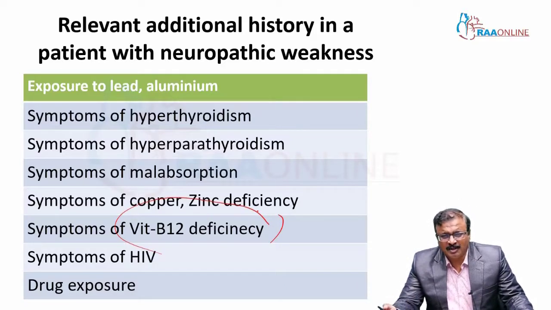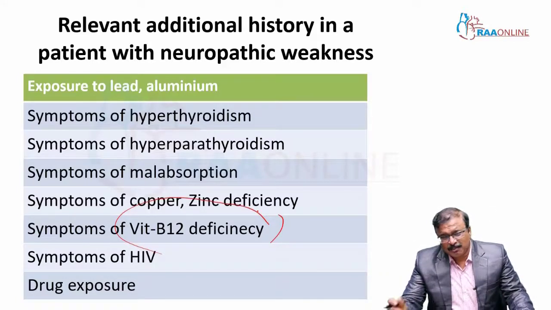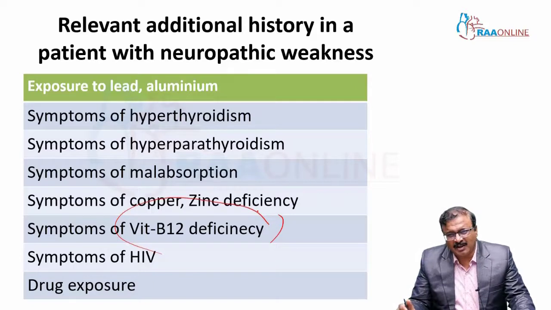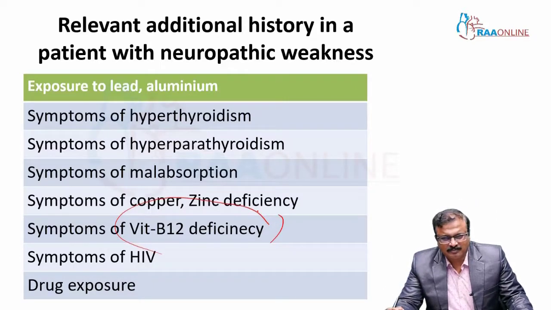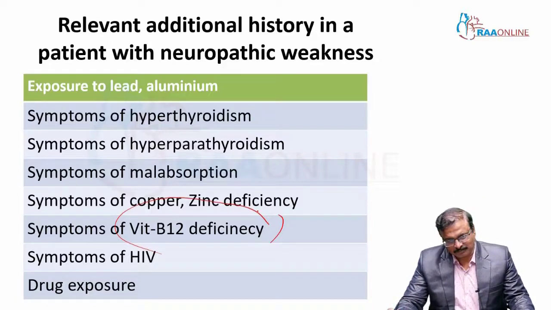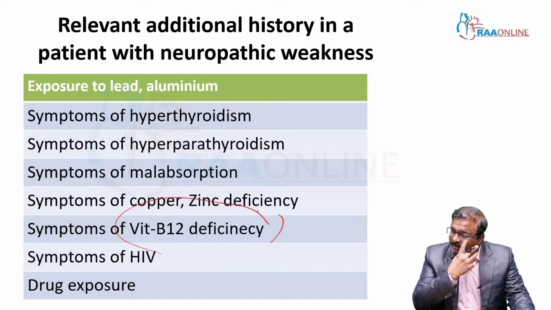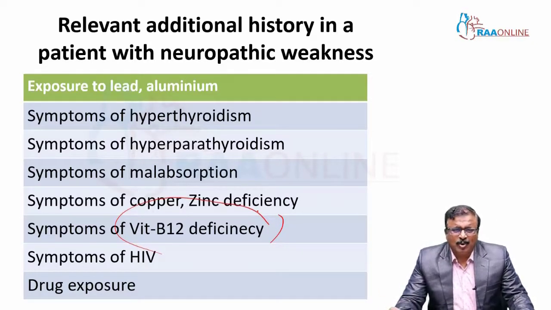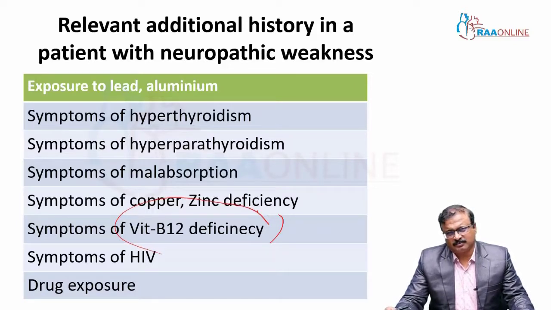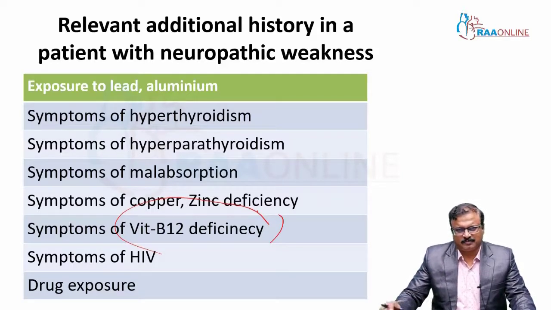This is a condition that predominantly starts as a peripheral neuropathy. That is why the initial symptoms are always distal sensory, followed, when the deficiency advances, by pyramidal weakness. Ask about symptoms of retrovirus and drug exposure. The drugs can range from various drugs to anti-neoplastic drugs. All of these will give a clue to the diagnosis. The additional history is very important.